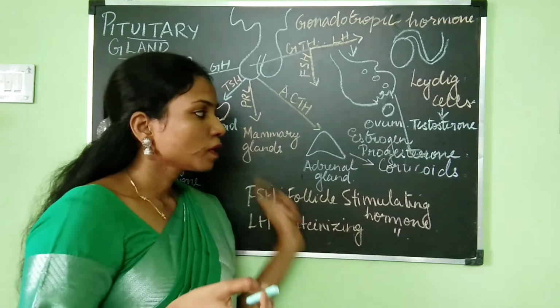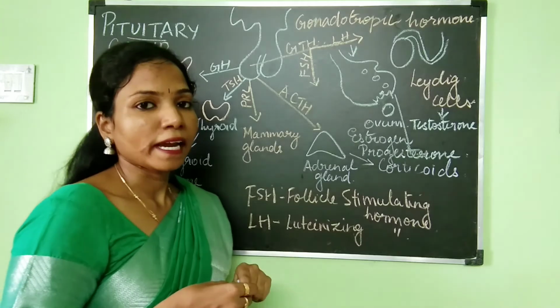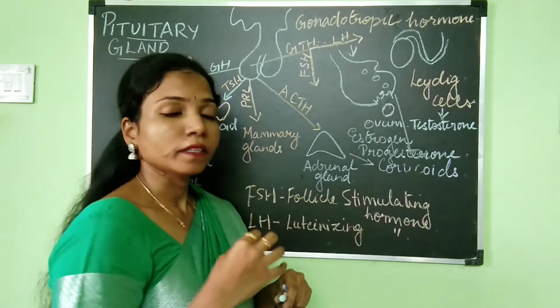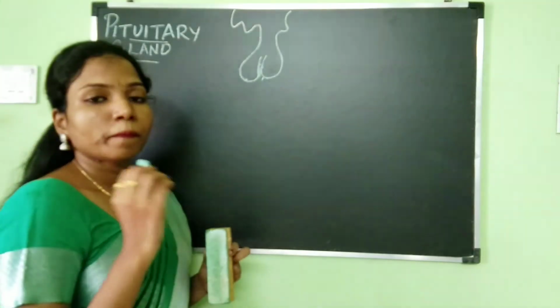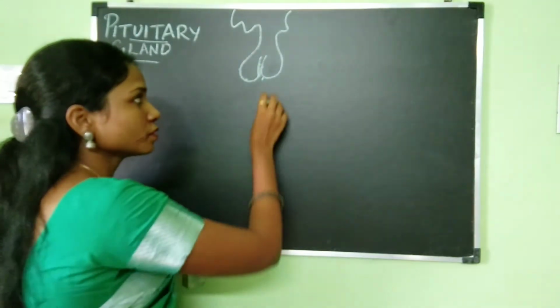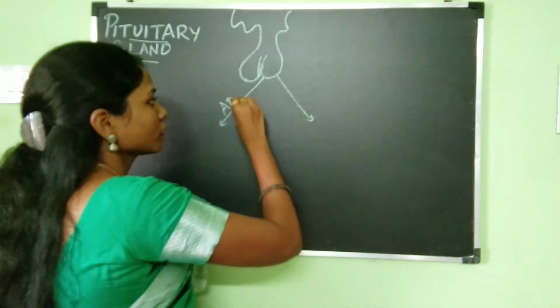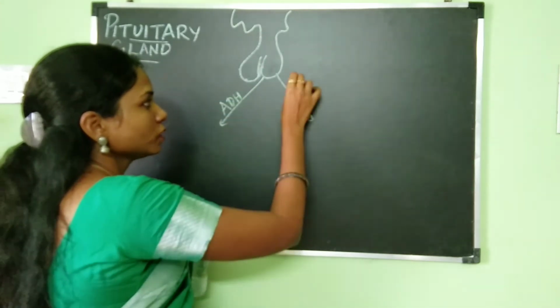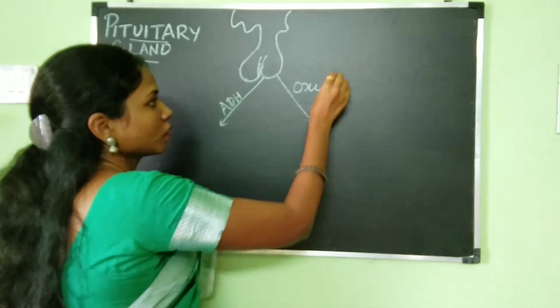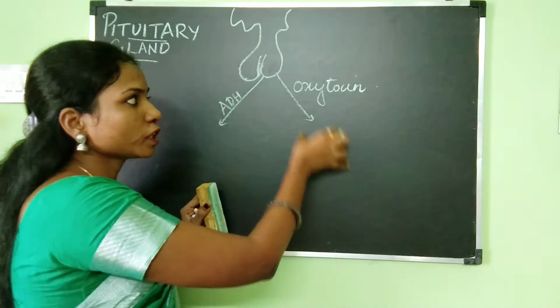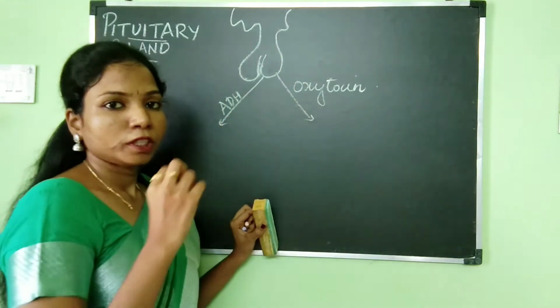Okay, so this is about the hormones which are produced by the anterior pituitary. Now let's take a look at the hormones which are produced by the posterior pituitary. So the posterior part of the pituitary produces only two hormones. One is ADH, and the other one is oxytocin. So these are the two hormones which are going to be produced by the posterior pituitary.